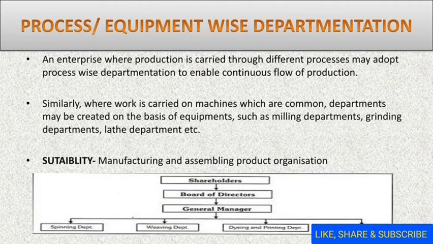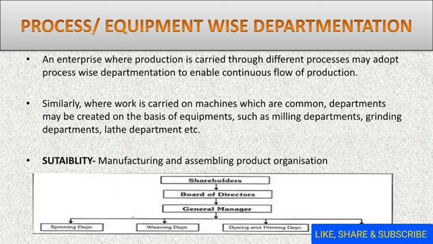Now the next one is process or equipment based departmentation. Here the departmentation will take place on the basis of different processes that are adopted by the organization to enable continuous flow of the production.